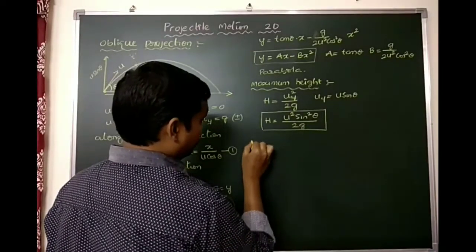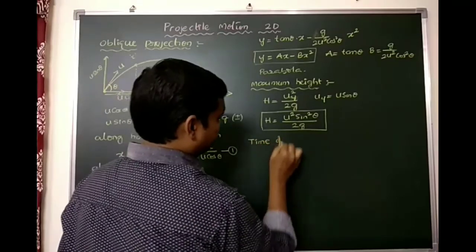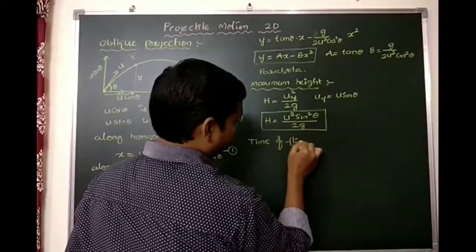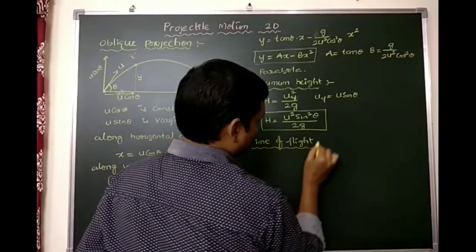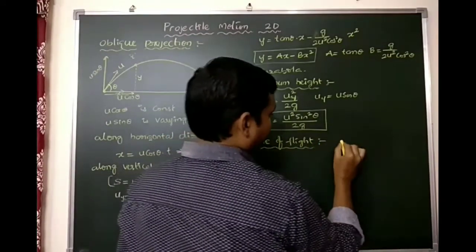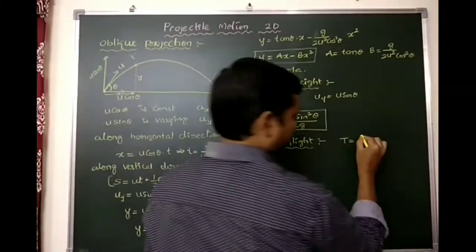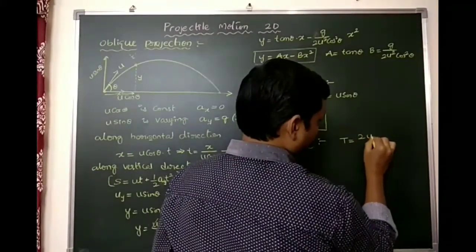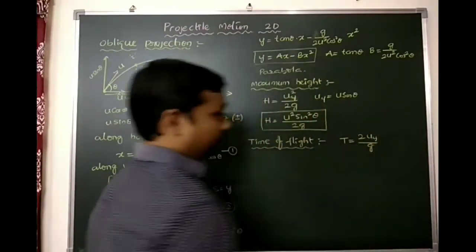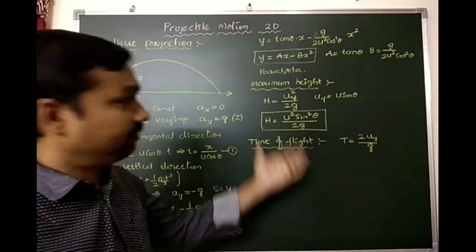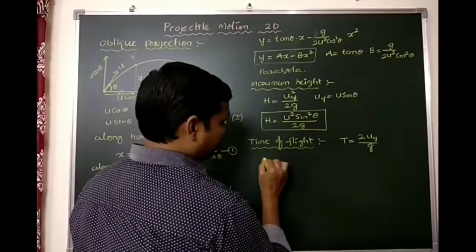Next, range, and then we can find the time of flight. Time of flight: generally we have a formula in the upward direction, t equals 2u by g. So 2uy by g. Instead of deriving, I am giving it to you directly. So just try to understand what I am going to explain.